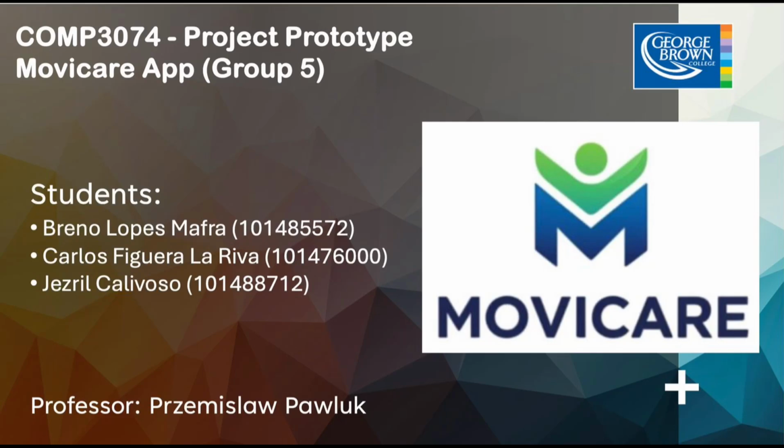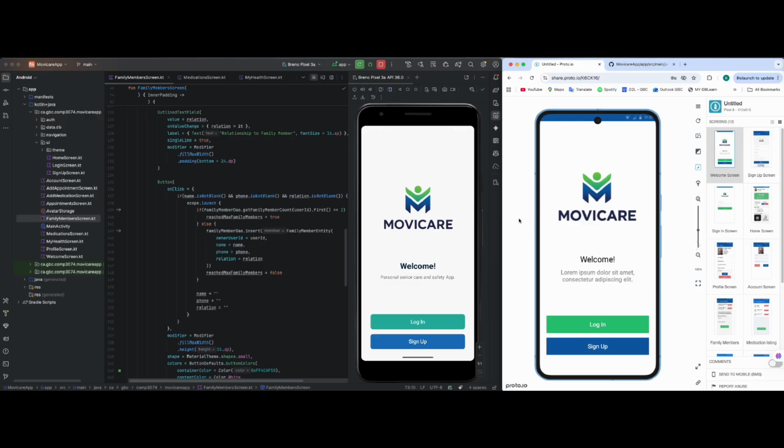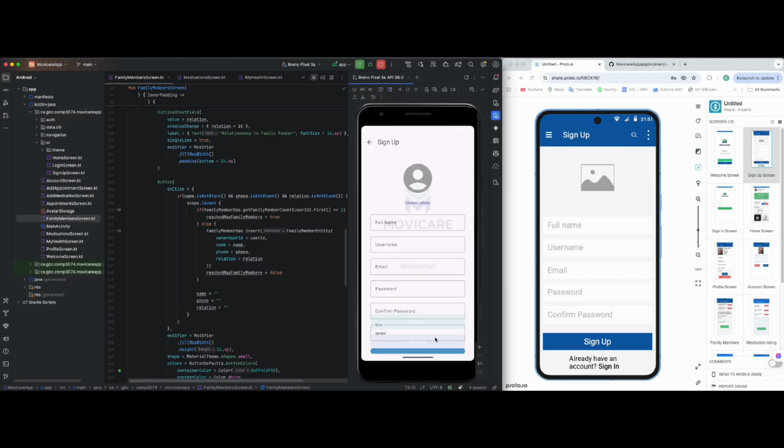Hi, that's the Group 5 project prototype for COMP3074 about the Movie Care app. Talking about my part, my main task was polishing the screens. So now I'm gonna show every screen running in the background.